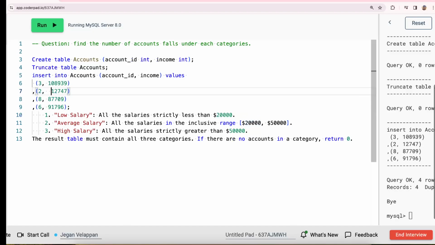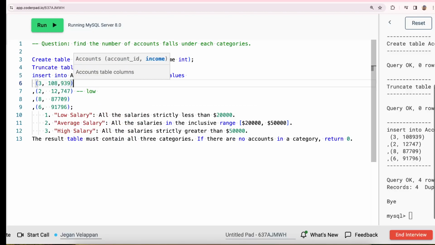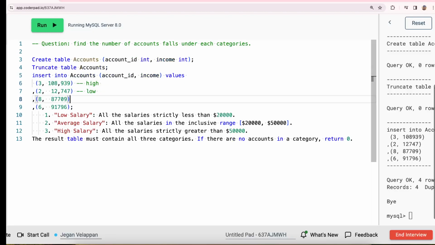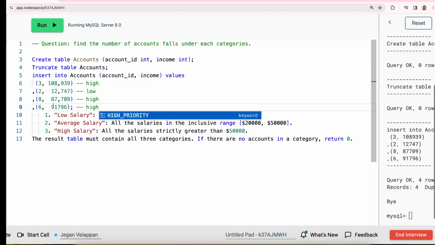So if you see here, for all these four, this one is less than 20,000. So this is going to be low, and which is more than 50,000, then it's going to be high. So this is also going to be more than 50k, so this is going to be high, and this is also going to be high. So out of three categories, we have one account for the low category and three accounts for the high category. There is no account for the average salary category.